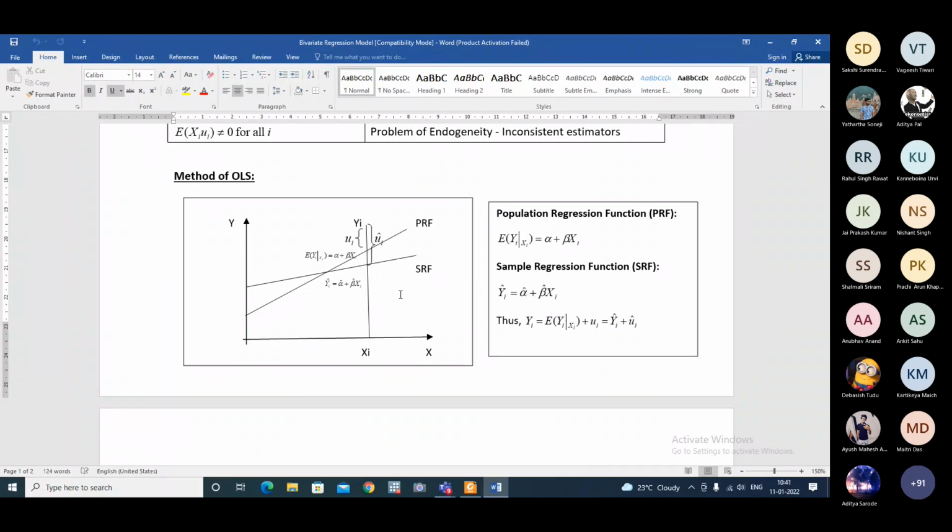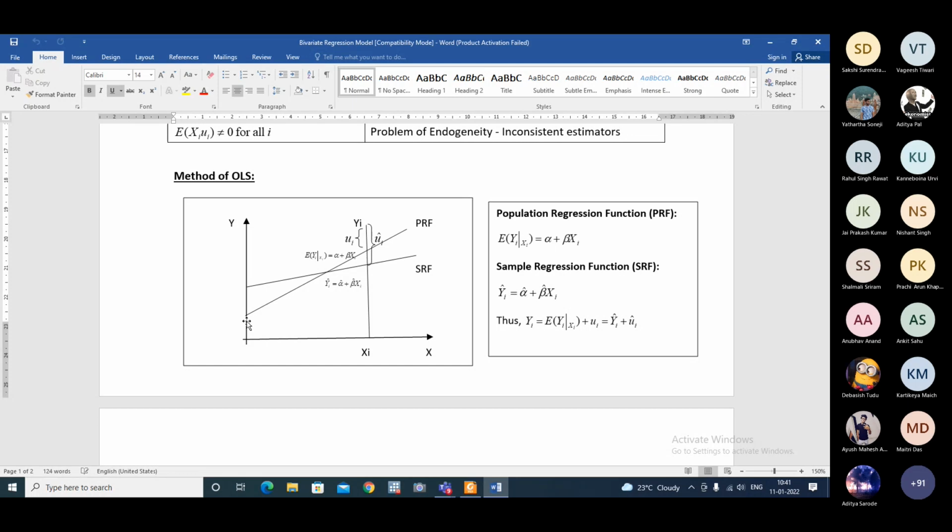So we'll try to ensure that the total error committed in this space, that is for the set of observations, is the minimum. So we aim at minimizing summation of U hat I square.